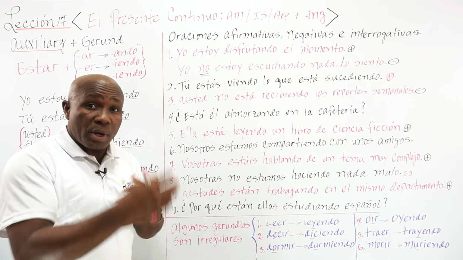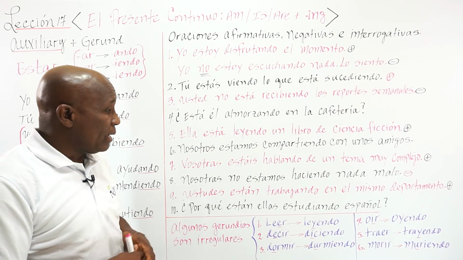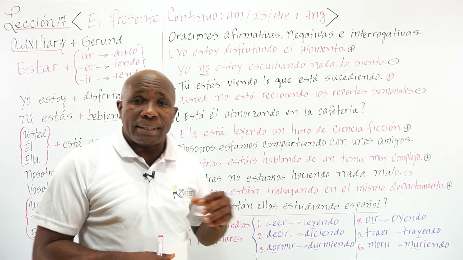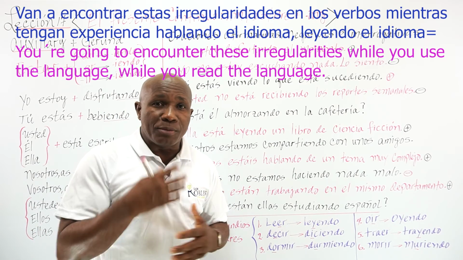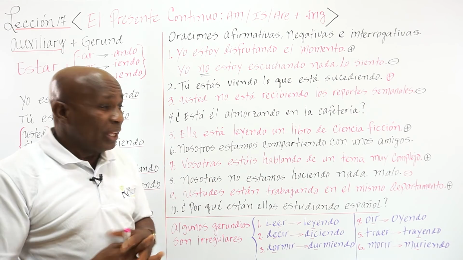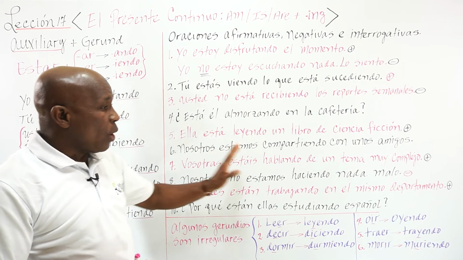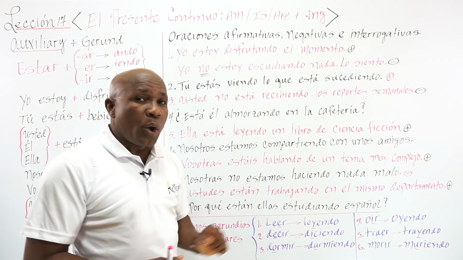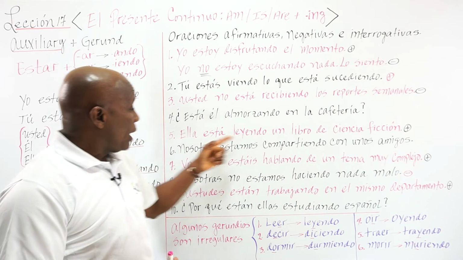So you're going to come across some of these irregular forms when you are using the present continuous. Van a encontrar estas irregularidades en los verbos mientras tengan experiencia hablando el idioma, leyendo el idioma. So here we go. Nosotros estamos compartiendo. That's compartir, share, right? I didn't finish with this one.